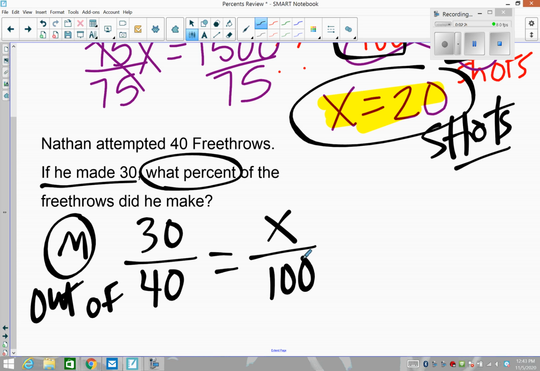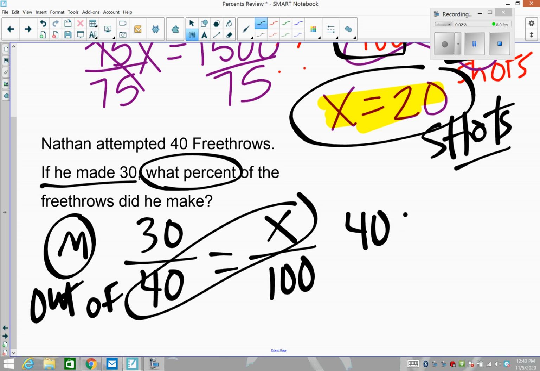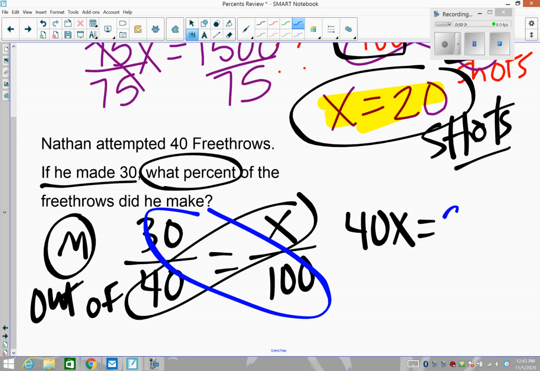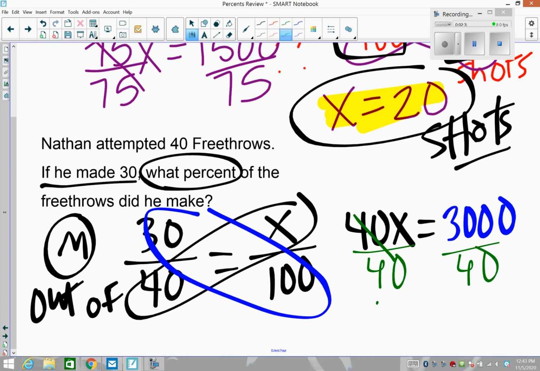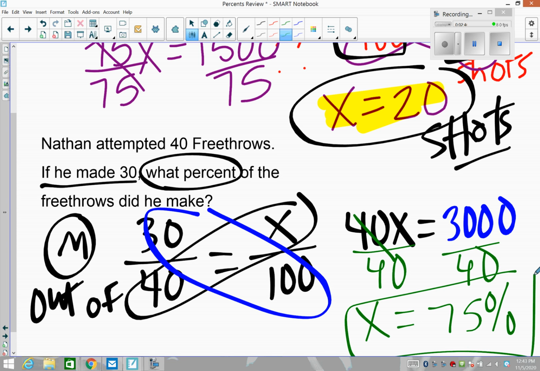If we take cross products and solve, then we would multiply these, which gives me 40 times x. We would multiply these, which gives us 3,000. We're going to divide both sides by 40, copy, paste, and we get x is equal to 3,000 divided by 40, which is 75%. So still doing cross products, just figuring out where the x goes. Every scenario is a little bit different.